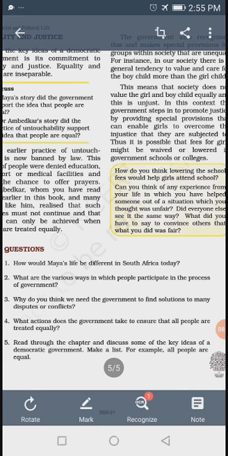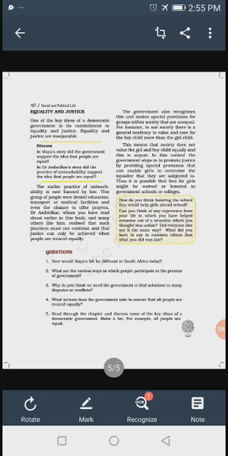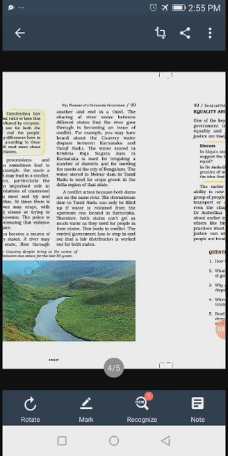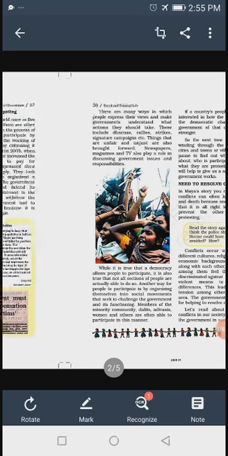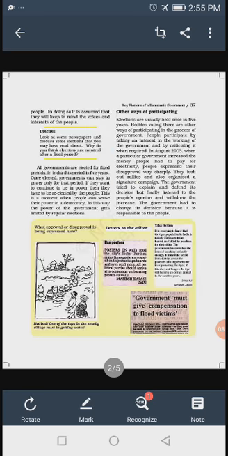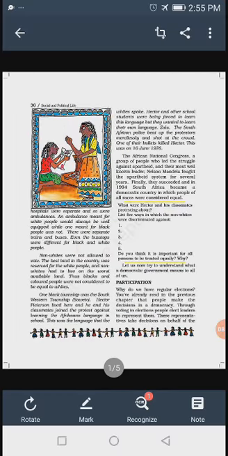So students, in this way, these are some major or key elements by which people can influence the work of government. See, in this way, students, we have completed this lesson, key elements of a democratic government. So you should read it carefully and complete the given solved exercise in your notebook in your language.